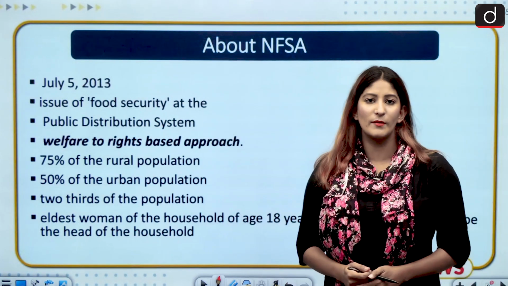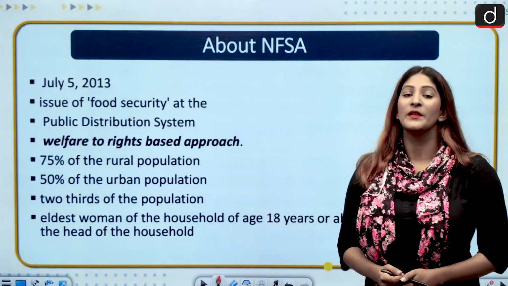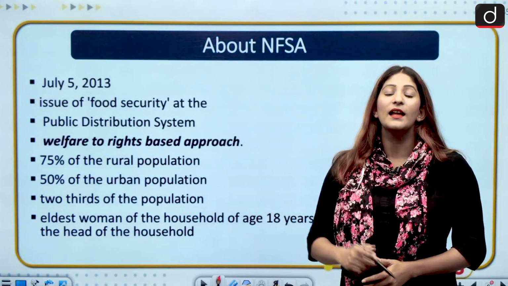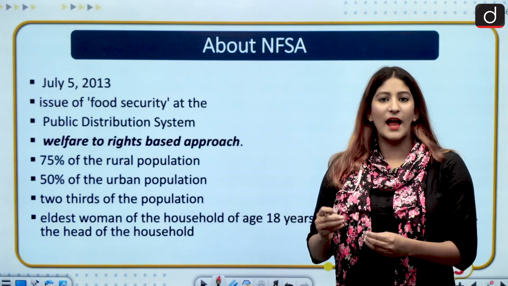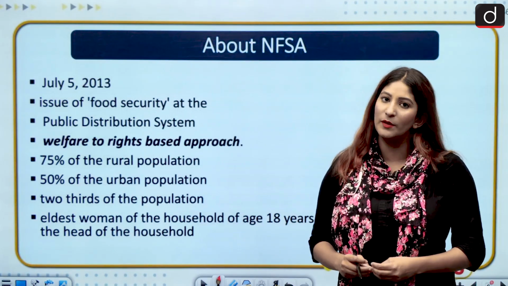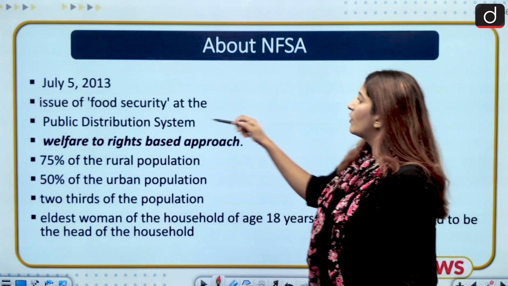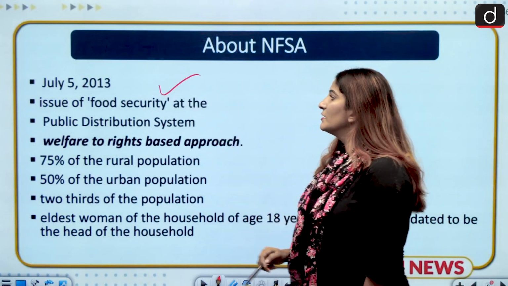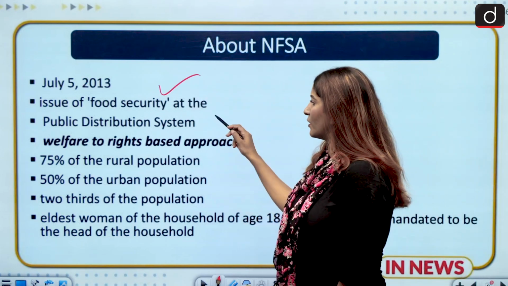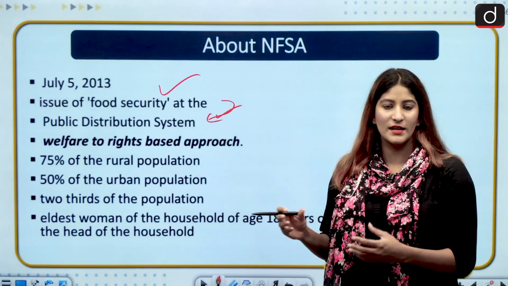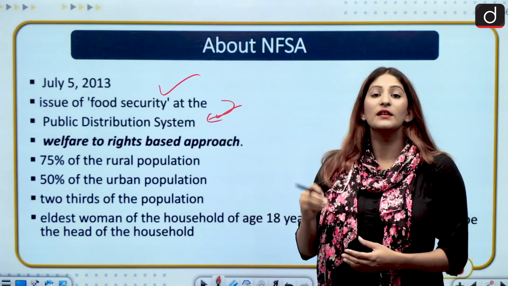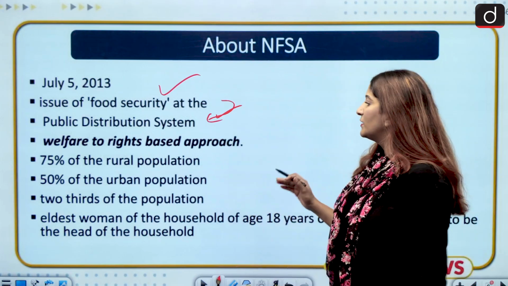Okay, so let's know about the National Food Security Act. The National Food Security Act had one aim: to provide security and universal access with affordability to the poor, and it came into being on July 5, 2013 to address the issue of food security through the public distribution system, those points from where distribution of food grains and wheat can take place.